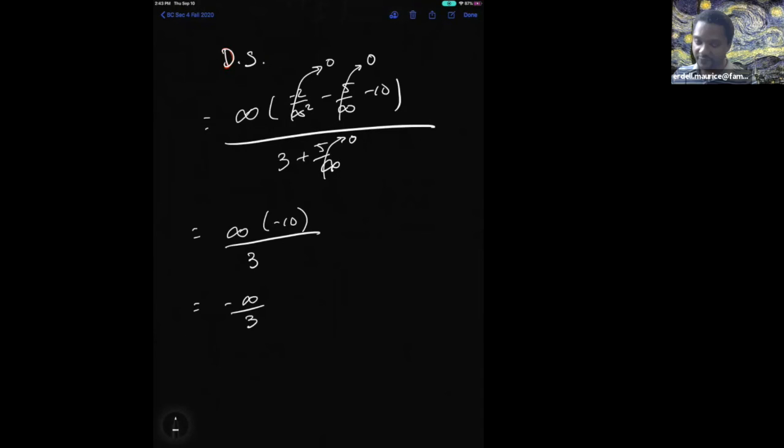I don't know if you've seen this one before. What is infinity divided by a number? I know infinity times a number is still infinity, right? Well, it turns out that infinity divided by a number is still infinity. And so there's my answer right there. Any questions there on what to do when you have to plug in infinity? Concerns?